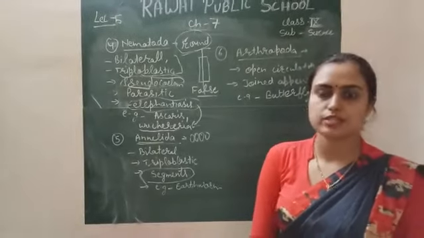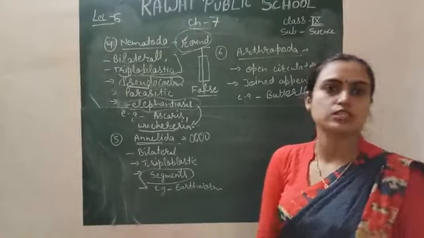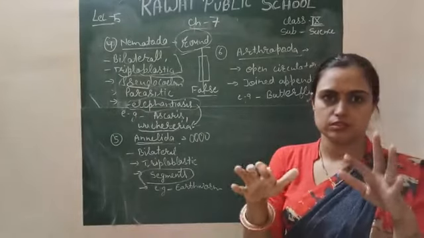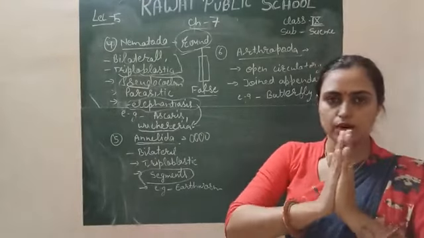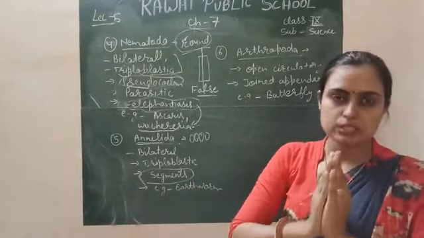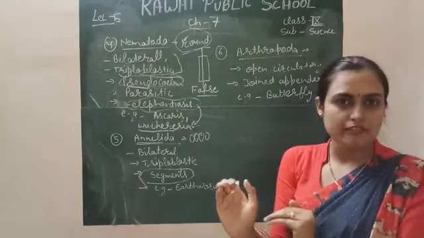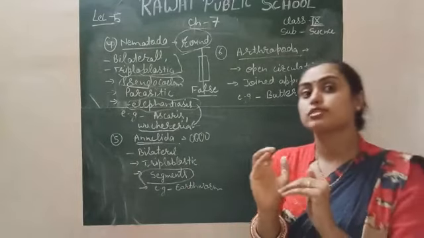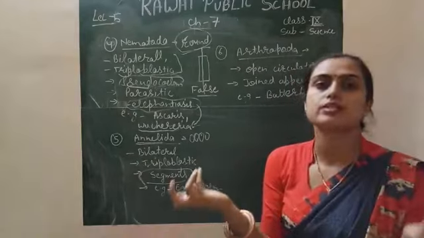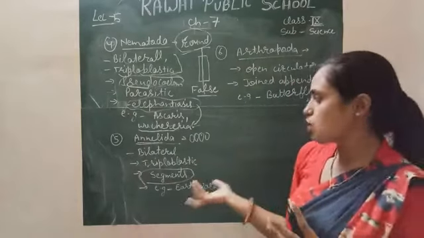Closed circulatory system means their body fluid flows in the blood vessels, right? Body fluid means blood flows in the blood vessel. That kind of circulatory system is called closed circulatory system. So this is all about the Annelida.